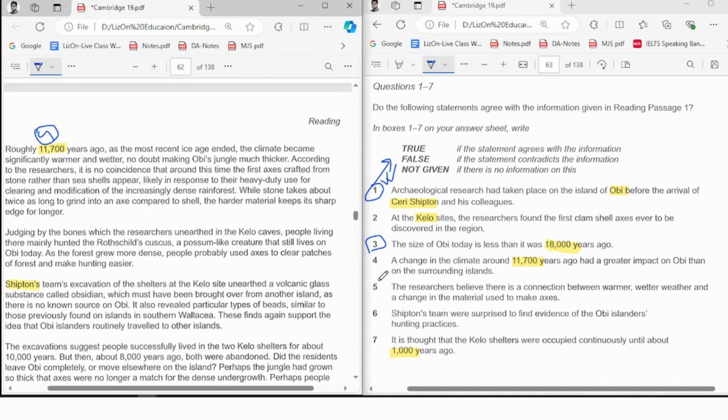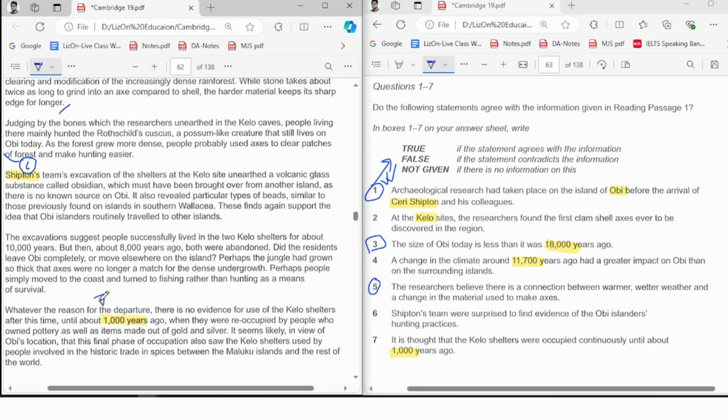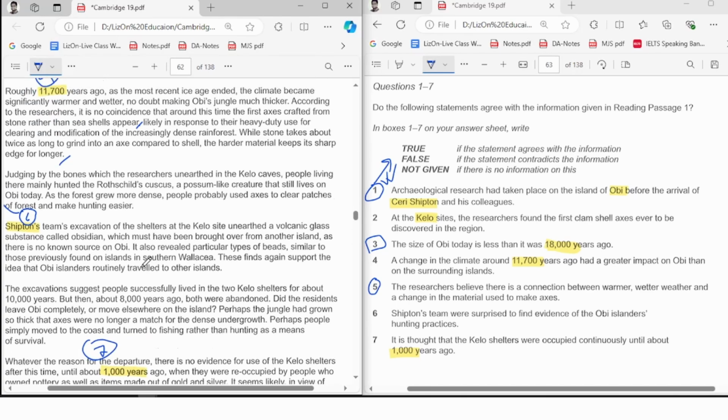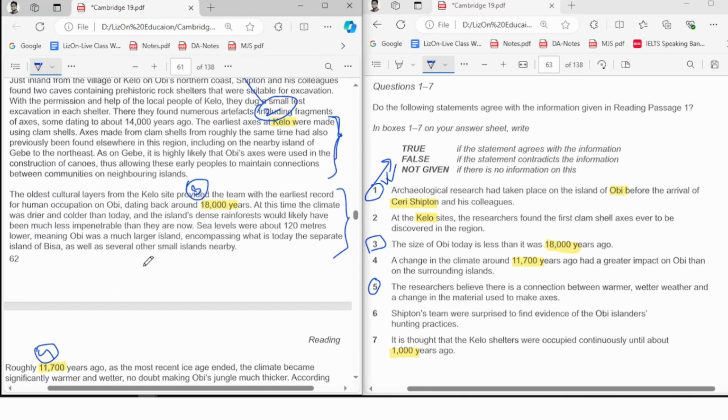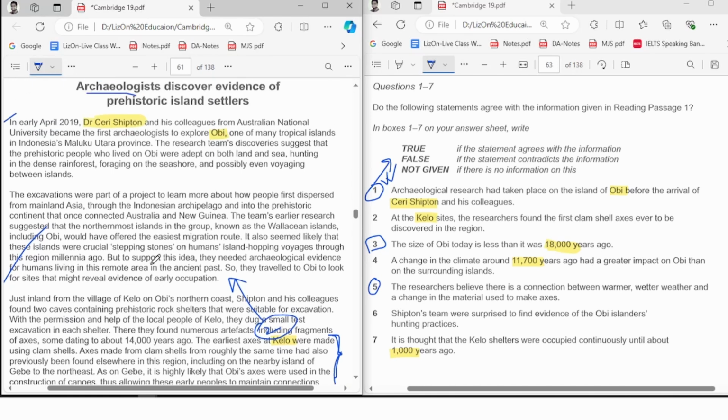We couldn't locate number 5, but we located number 6. Don't you know where to find number 5? Maybe your 4 is going to finish here or here. So after 4 and before 6, you're going to find number 5. Very easy. 1,000, this is your number 7. So it will not take you a lot of time, and you don't need to find all the questions. If you can't locate 1 or 2 or 3, you can find it with the help of the other questions.